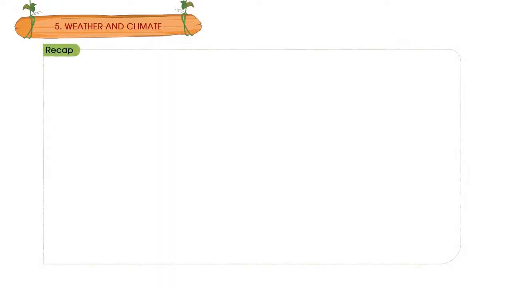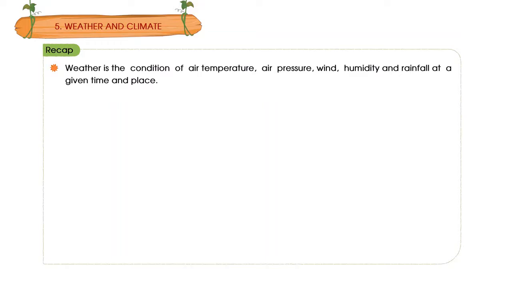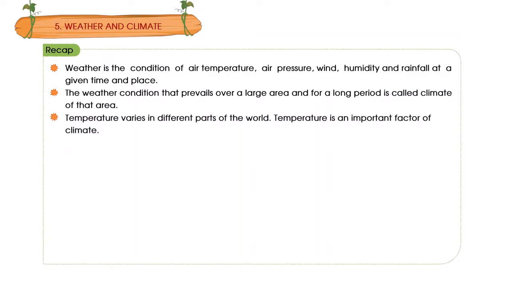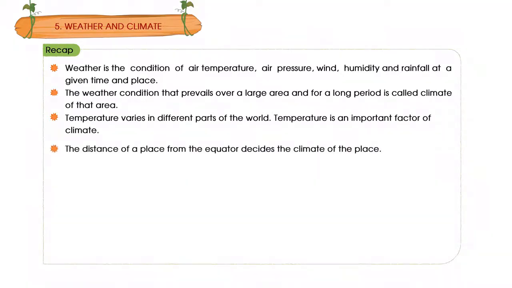Recap. Weather is the condition of air temperature, air pressure, wind, humidity, and rainfall at a given time and place. The weather condition that prevails over a large area and for a long period is called climate of that area. Temperature varies in different parts of the world. Temperature is an important factor of climate. The distance of a place from the equator decides the climate of the place.